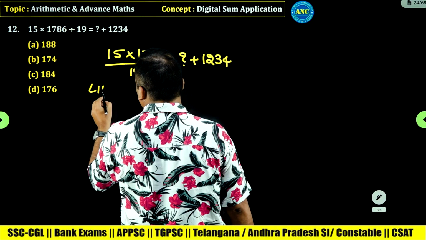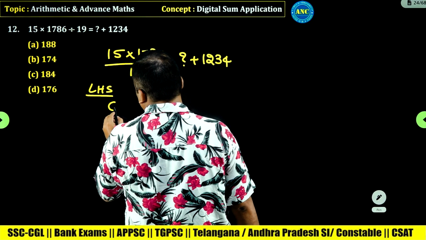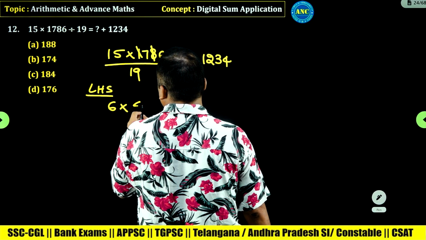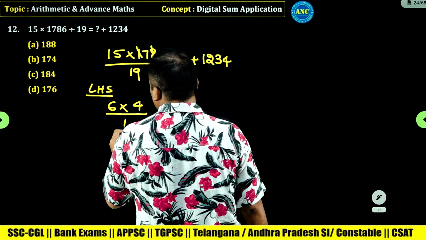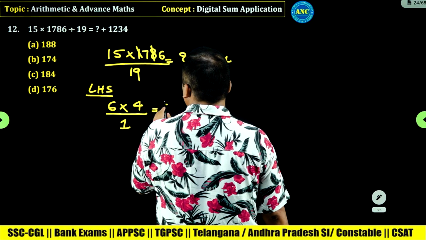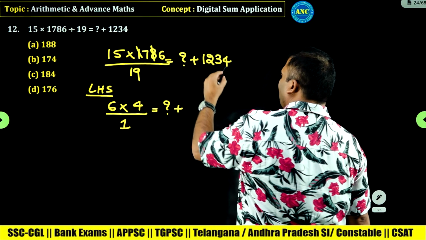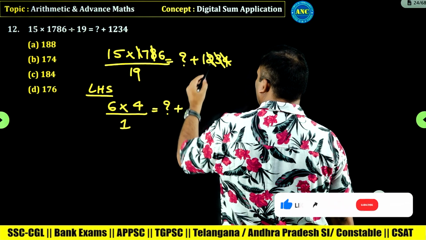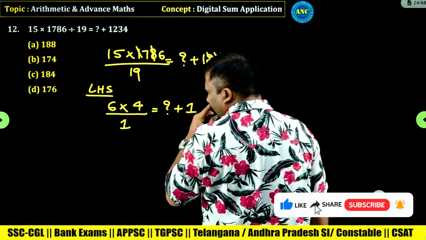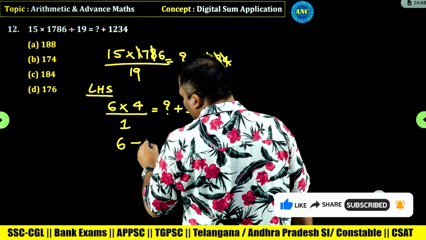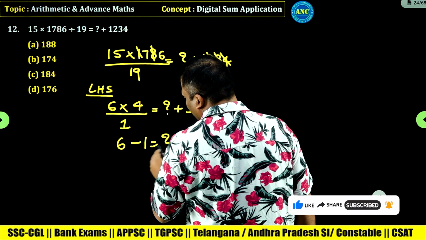Left hand side: 15, 1 plus 5, 6. 1786: 8 plus 1, 9. 7 plus 6, 13, 4. 19 digital sum is 1, equivalent to question mark plus 1234. 4 plus 3, 7. 7 plus 2, 9. It is 1. 6 4s are 24. 2 plus 4, 6. 6 minus 1 is question mark.